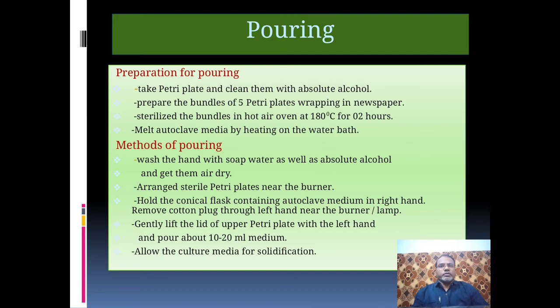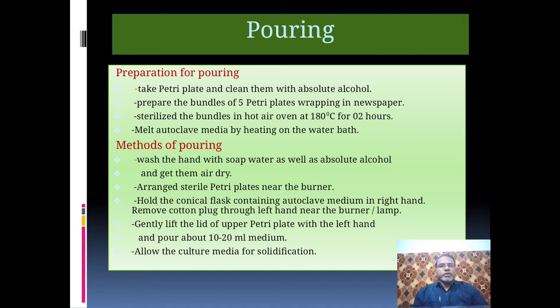Method of pouring. First of all, wash the hands with soap water as well as absolute alcohol and let them air dry. Arrange sterile petri plates near the burner. Hold the conical flask containing autoclaved medium in the right hand.